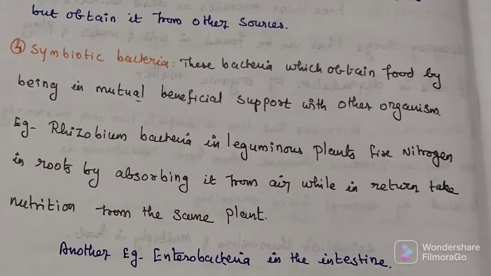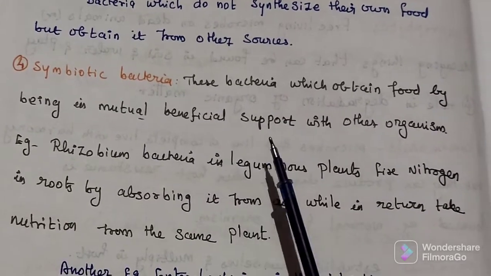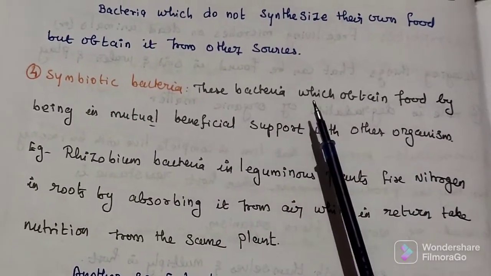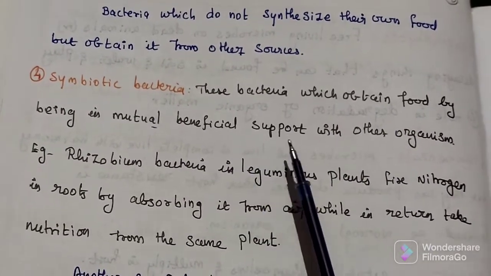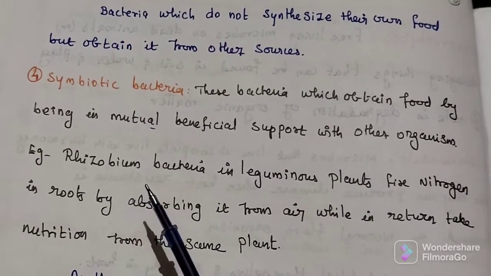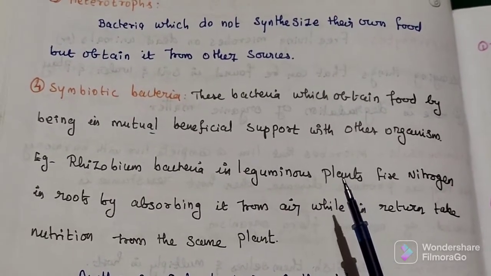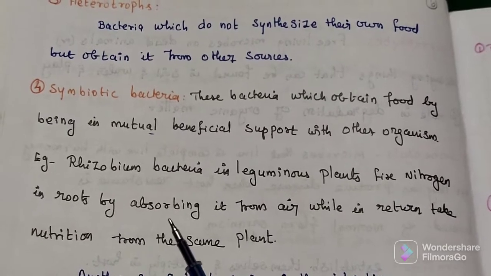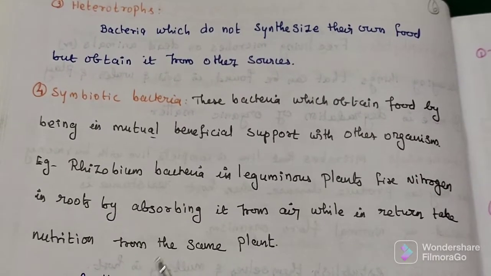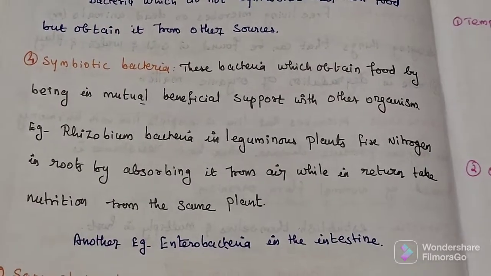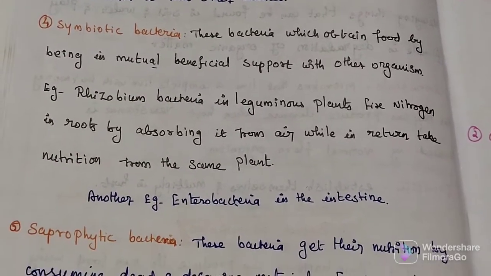Next one is symbiotic bacterium. How does it get food? By mutual beneficial support with other organisms. Example, Rhizobium bacterium in leguminous plants. This one will fix nitrogen in the root by absorbing it from air, while in return taking nutrients from the same plant. Another example, Enterobacteria. It is present in our intestine.